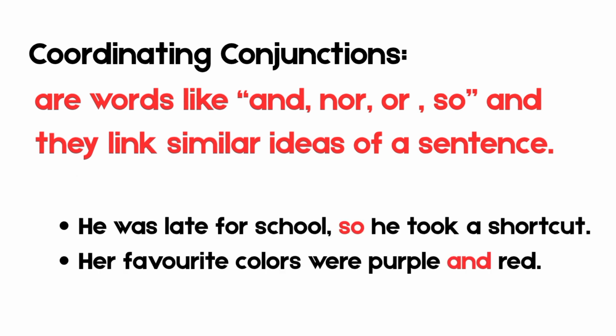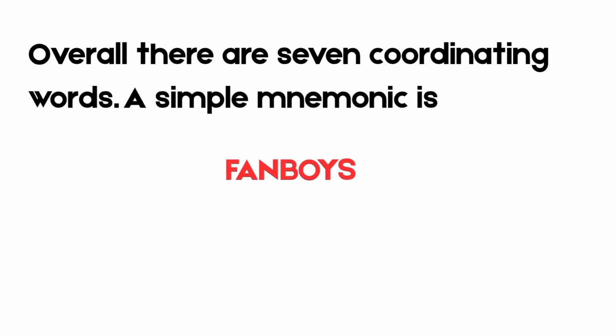For example, he was late for school, so he took a shortcut. And her favorite colors were purple and red. You can see in these examples so and and are coordinating conjunctions. Overall, there are 7 coordinating words.